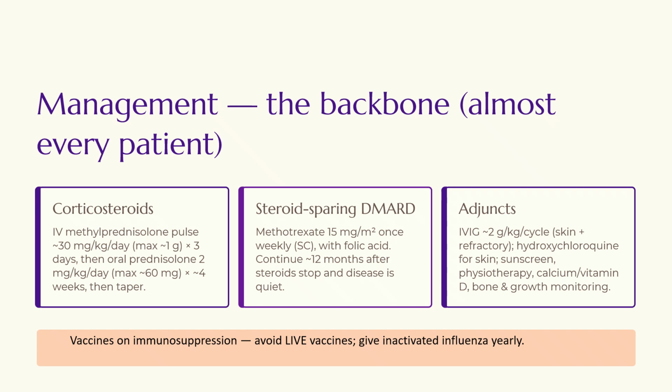There's also the role of steroid sparing DMARDs, which is methotrexate, which is given once weekly, but is an injection and has to be given with folic acid. You have to continue 12 months after the steroid stop and the disease is quiet. The adjuncts being IVIG, hydroxychloroquine, sunscreen, physiotherapy, calcium, vitamin D, and you have to also monitor the bone and the growth monitoring.